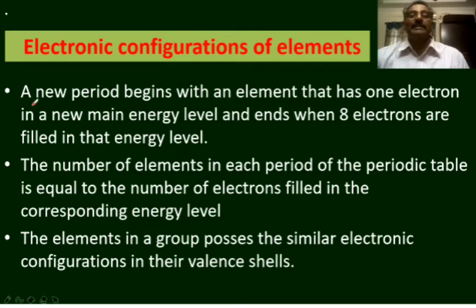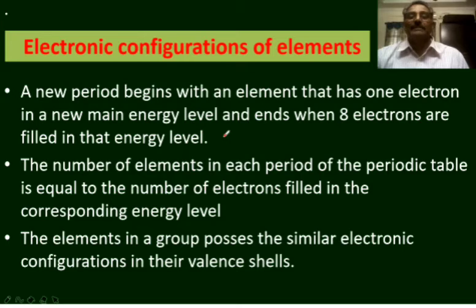In the long form of the periodic table, a new period begins with an element that has one electron in a new main energy level. That means when the entry of electron in a new main energy level starts, the period starts, and it ends when 8 electrons are filled in that energy level. Once the valence shell is filled by 8 electrons, the period is completed. With the entry of electron in the new main energy level, a period starts. With the filling of 8 electrons in the valence shell, the period ends.